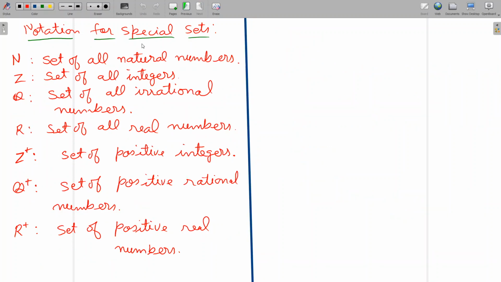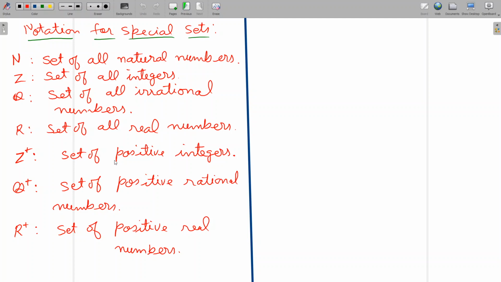Now there are some notations for special sets, and whenever that notation comes, we are talking about that particular set. For example, capital N denotes the set of all natural numbers. Z, set of all integers. Every time we are not going to write set of integers; in place of that we will write the capital letter Z. Similarly, Q is the set of all rational numbers. Then R is the set of all real numbers.